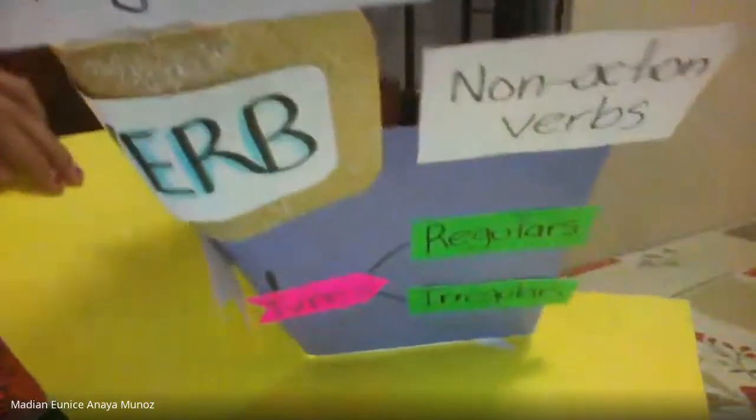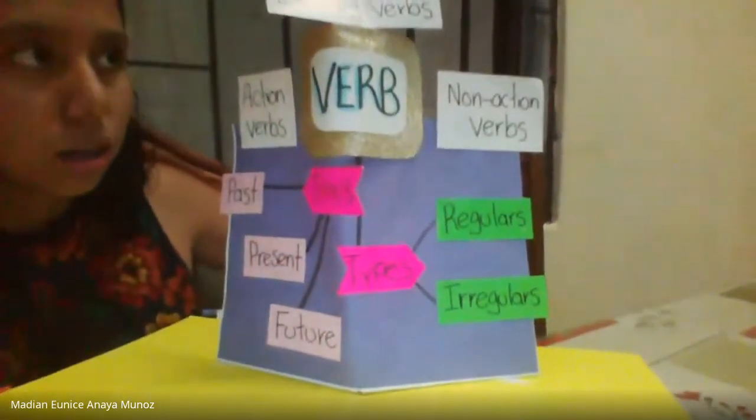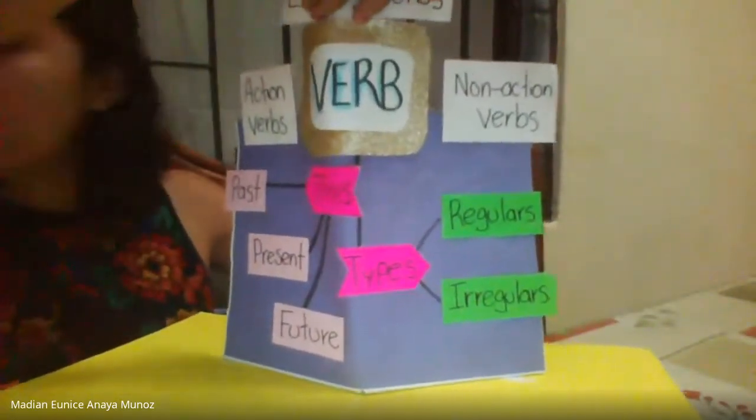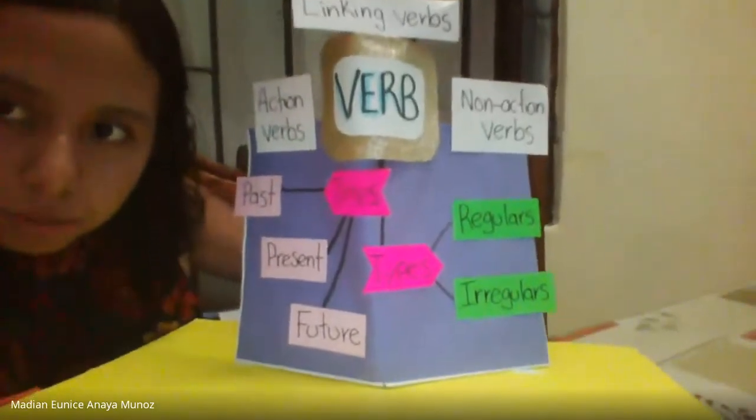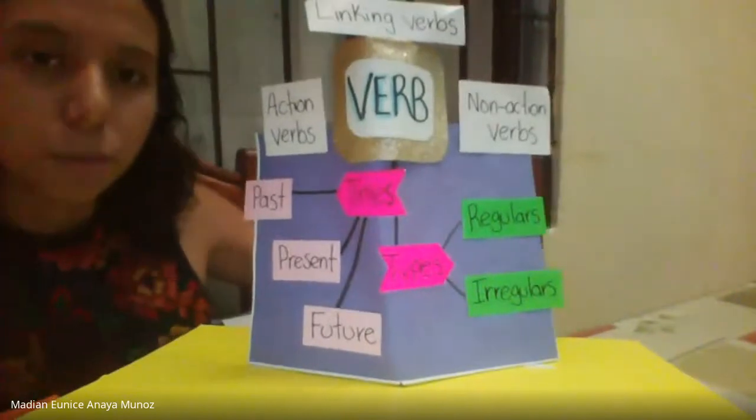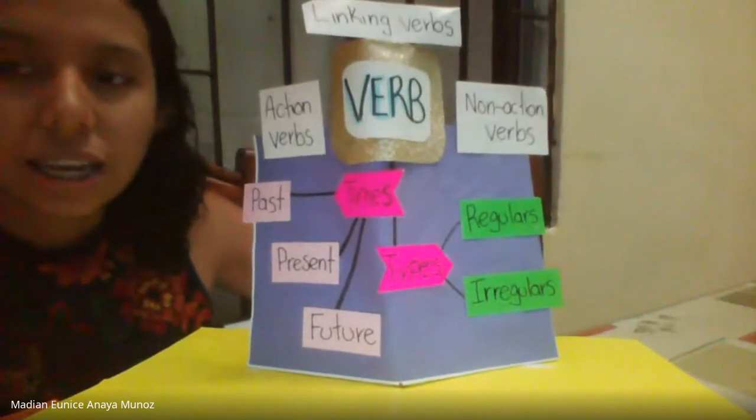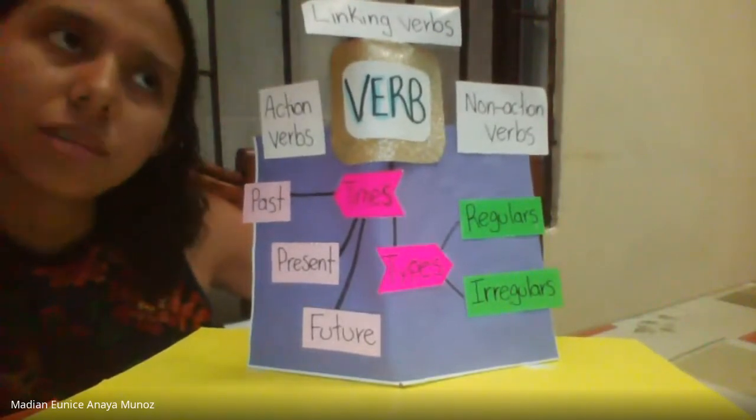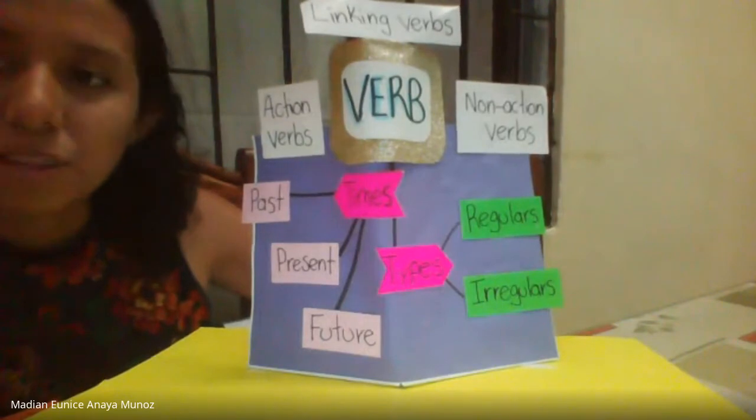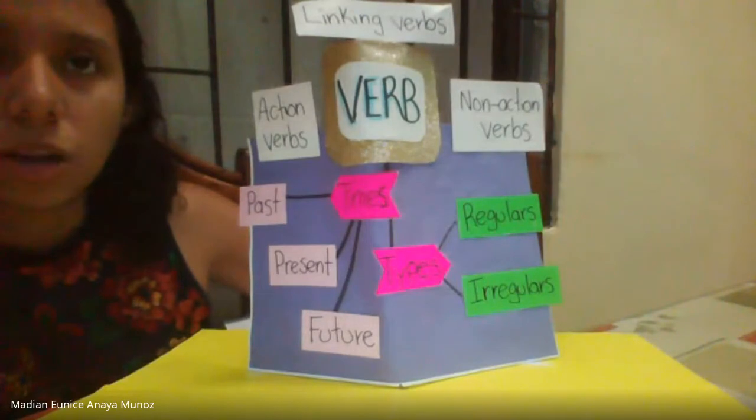So, this is all about the adjectives. Let's talk about the verb. The verb. Listo. The verb is a word that shows action or a state of being of something.